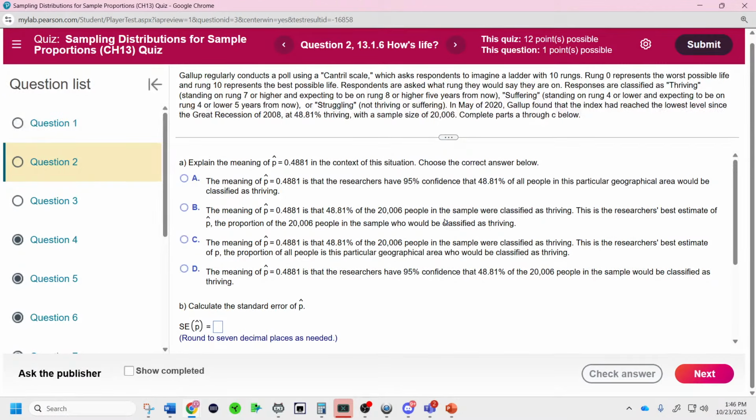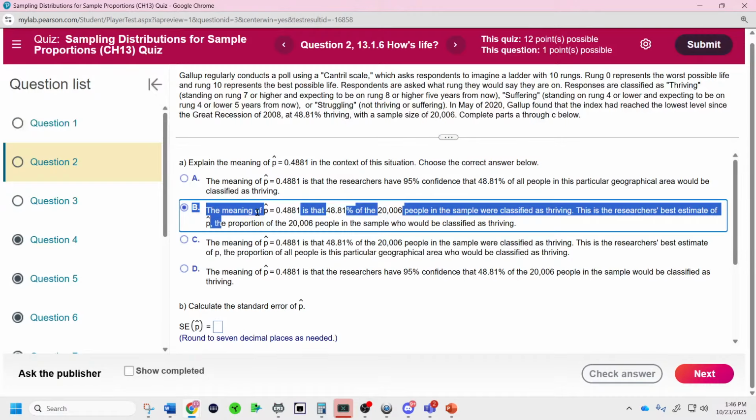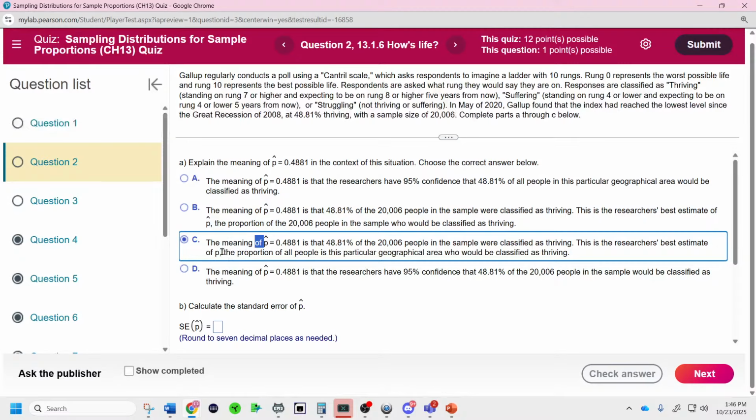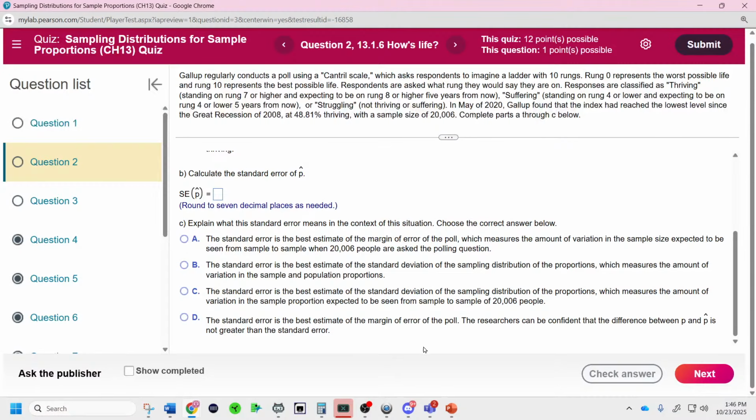48.81% of the sample were classified as thriving. This is the researcher's best. Was it B or C? Is p hat our best estimate of p? So do we use the sample proportion to estimate the sample proportion? Or do we use the sample proportion to estimate the true proportion? I'll answer my own question. The answer is C.